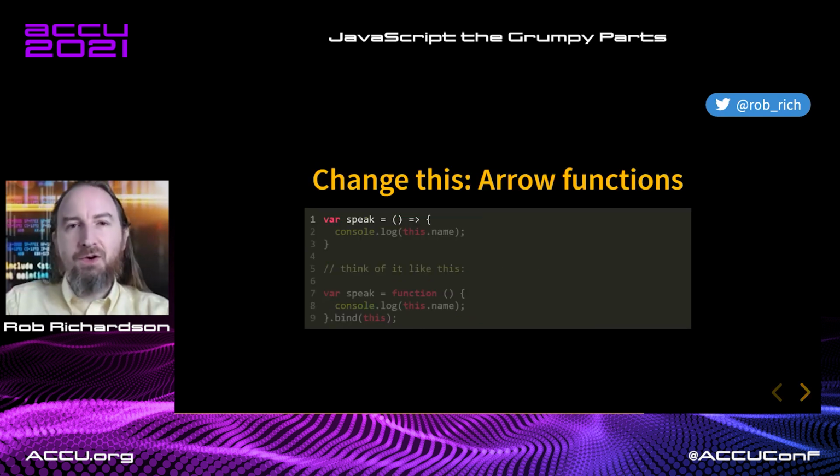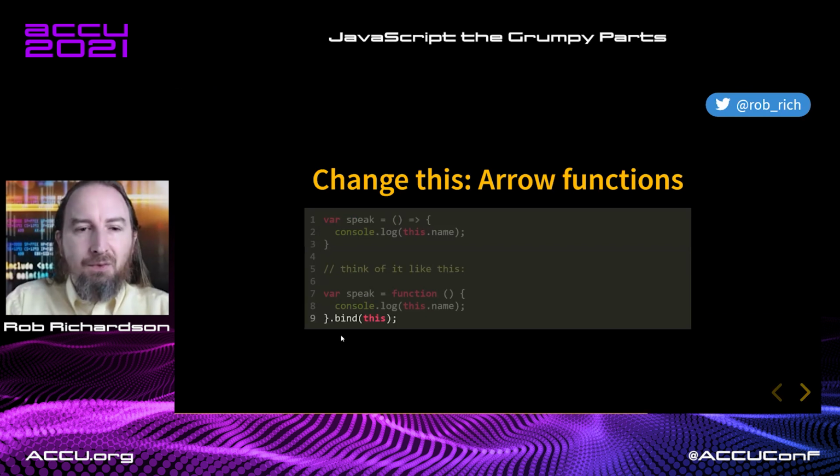Changing this with arrow functions. Arrow functions are great. Arrow functions are a lot simpler. You know, this arrow is a whole lot less characters than the big word function. This will grab the current scope as the function is defined. So we can think of it kind of like a .bind this, but it's a .bind as we build it. The moment that this function is created is the moment that this is captured. Same thing here. The moment that it's created is the moment that this is captured.